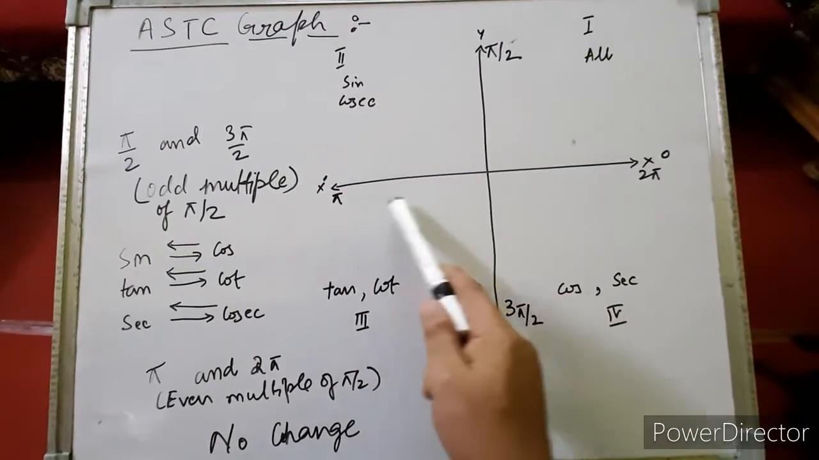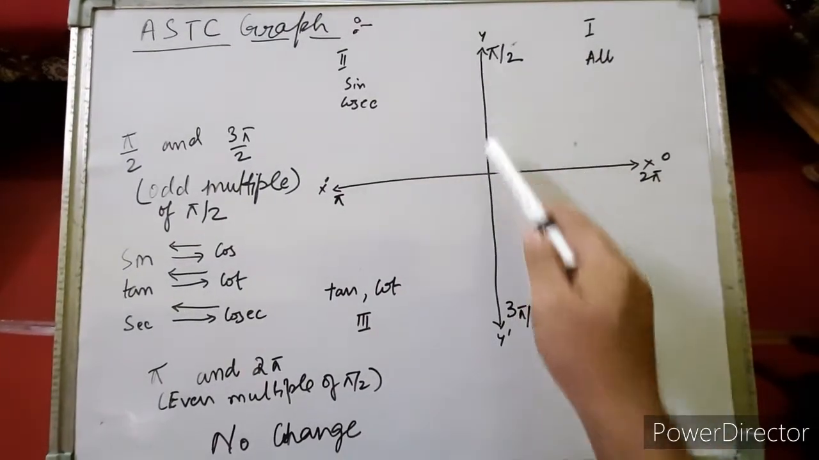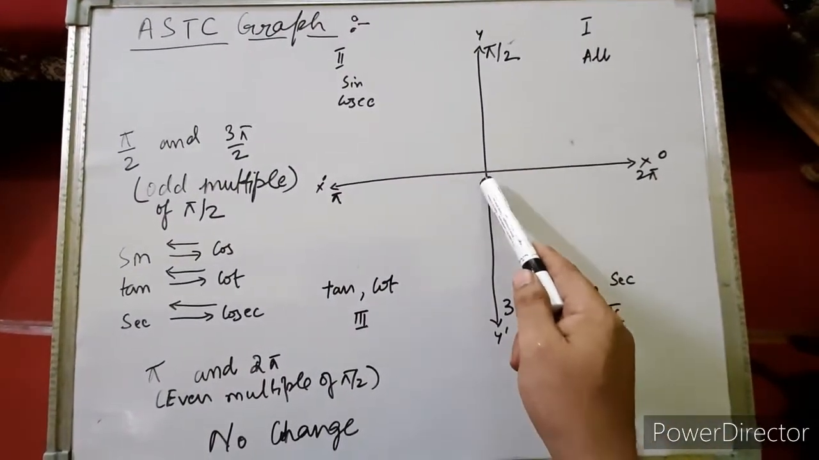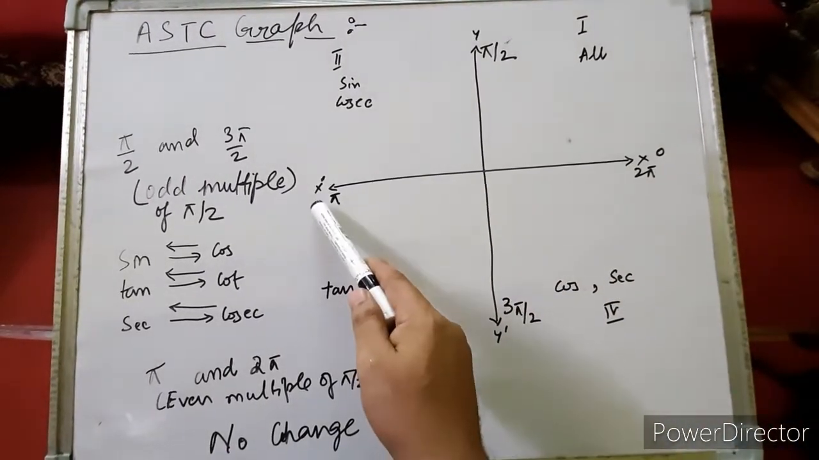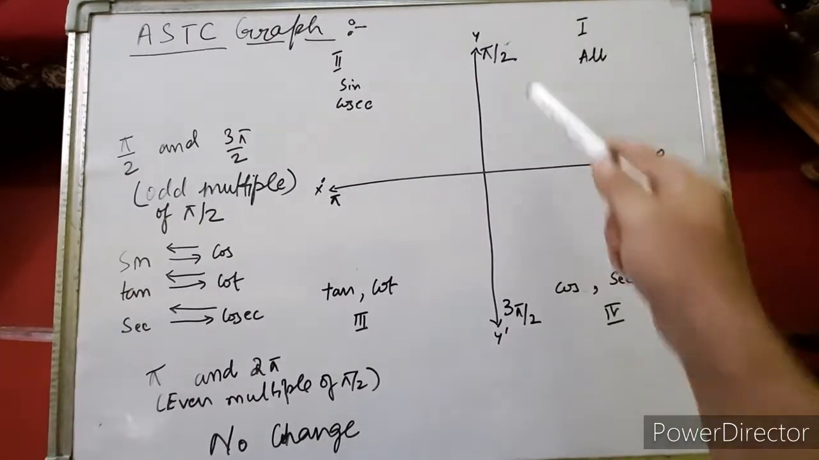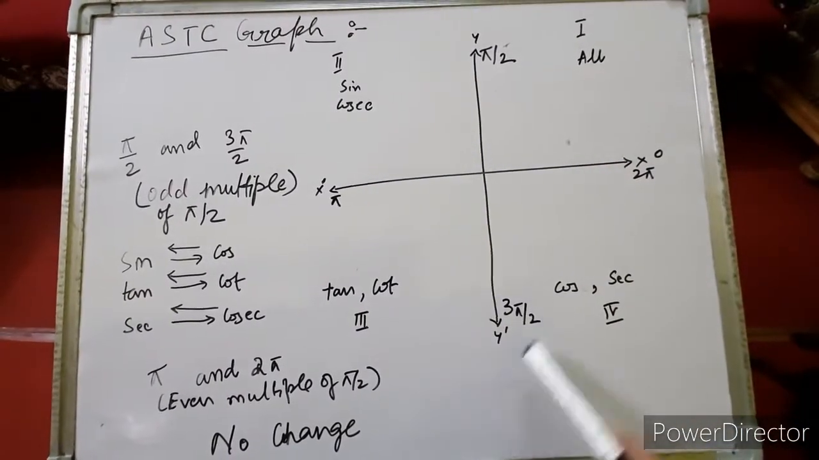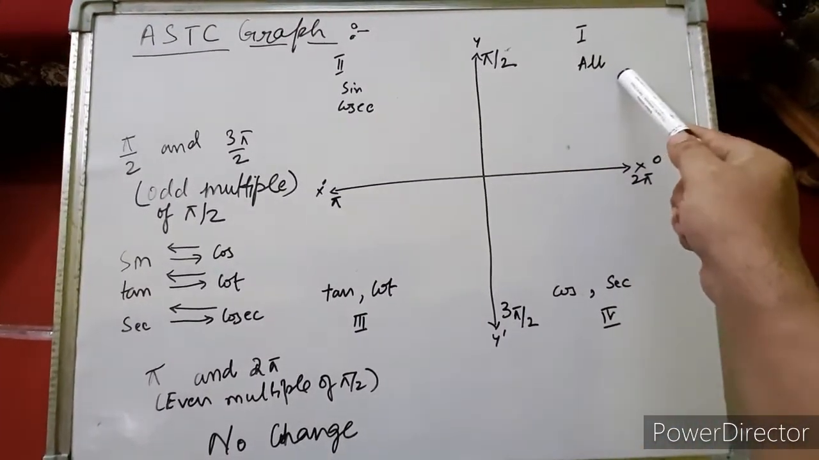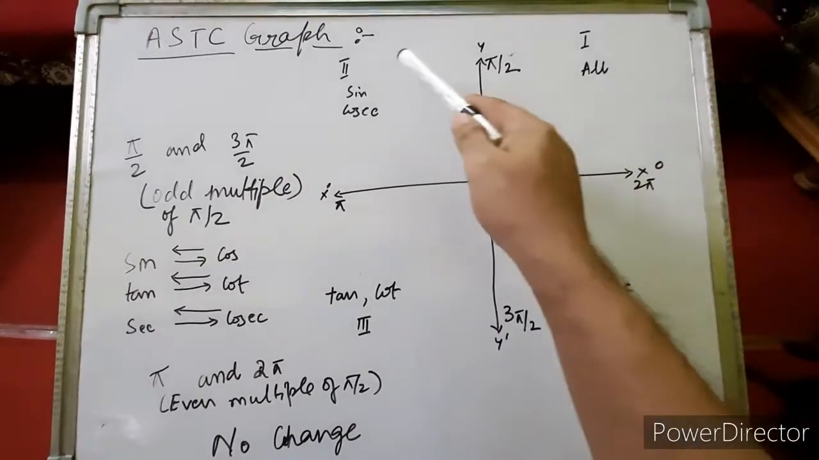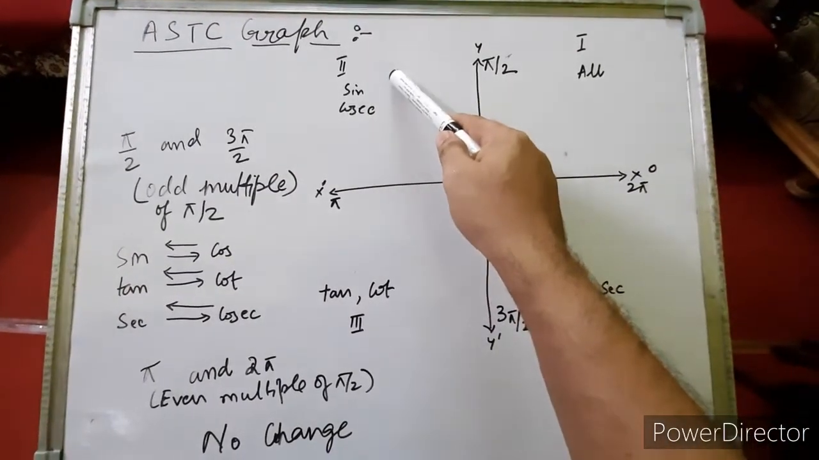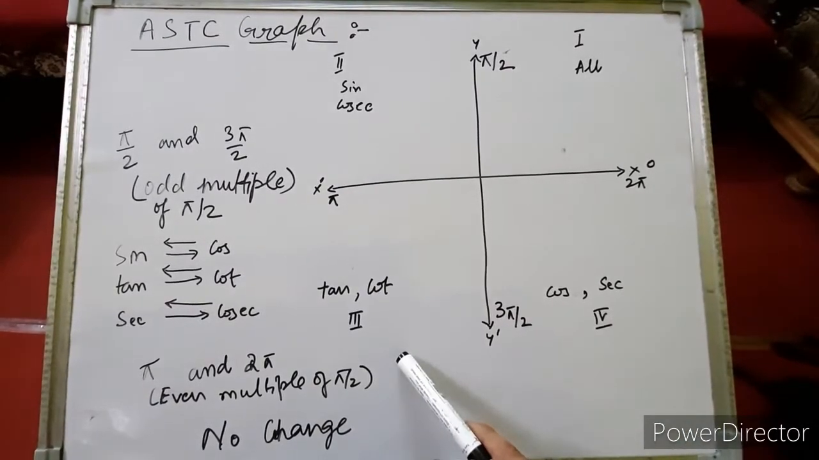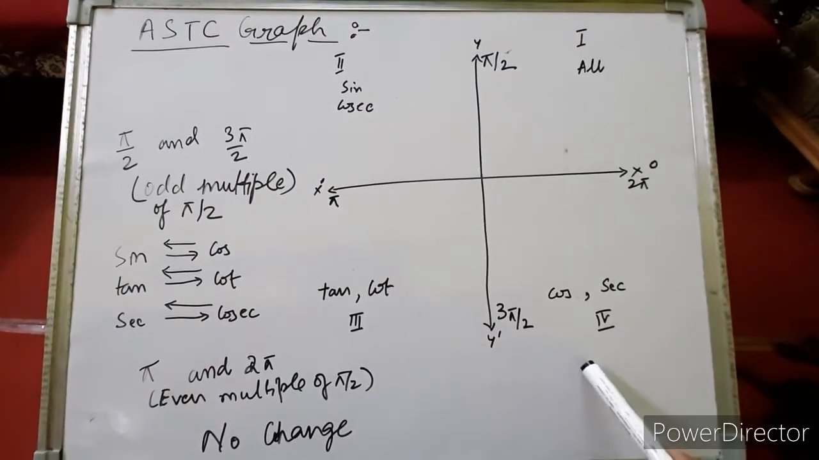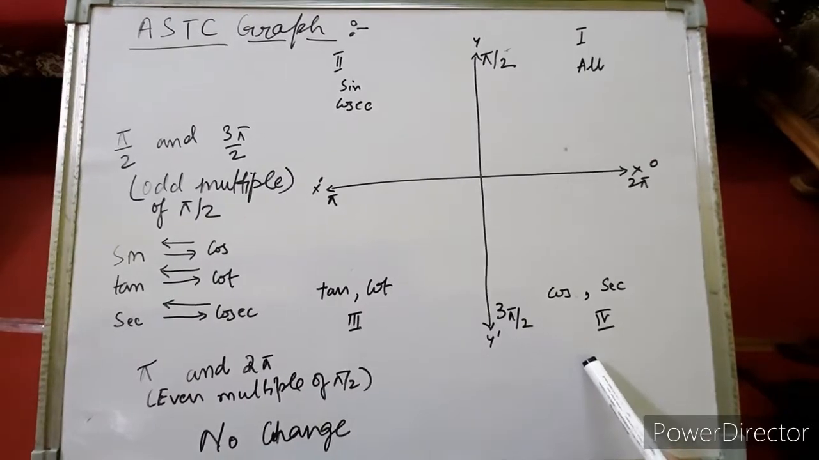If we divide a graph into 4 quadrants, this will be the origin. This is the plus x-axis, minus x-axis, plus y-axis and minus y-axis. This is our first quadrant where x and y both are positive. This is our second quadrant where x is negative and y is positive. In the third quadrant, x is negative and y is negative. And in the fourth quadrant, x is positive, y is negative.